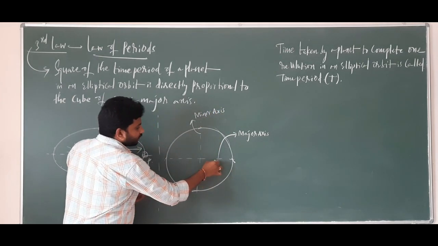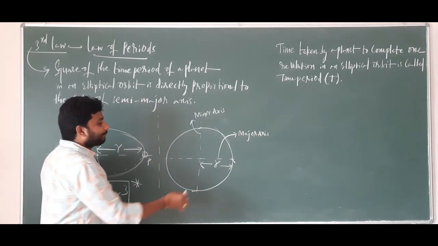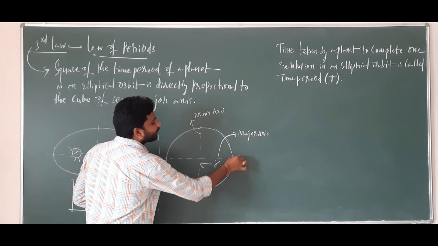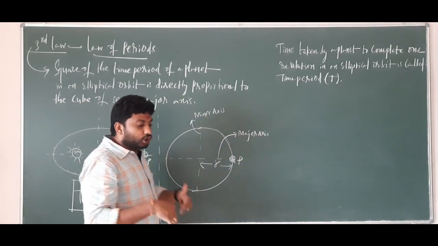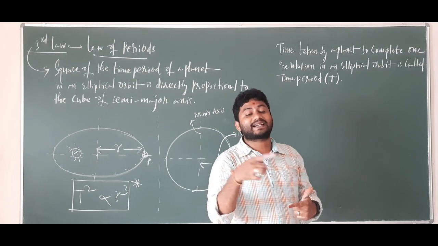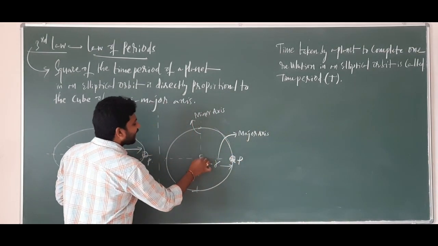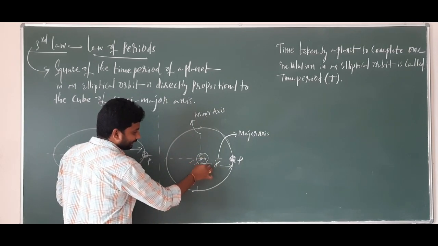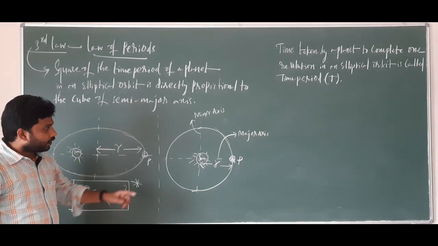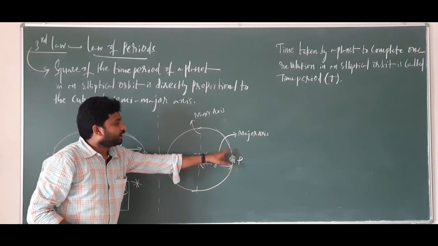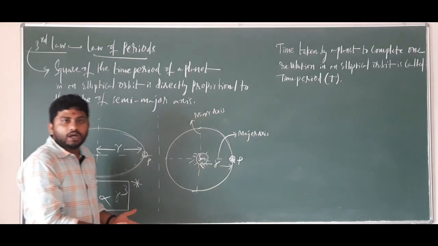Here the radius is r, so that's called r. And the planet, imagine, it started from here. And when we assume that the orbit is in a circular path, the sun is imagined to lie at the center of the circular path here. Right?